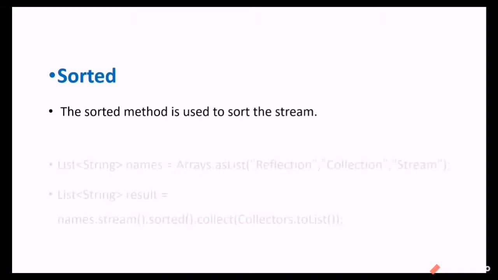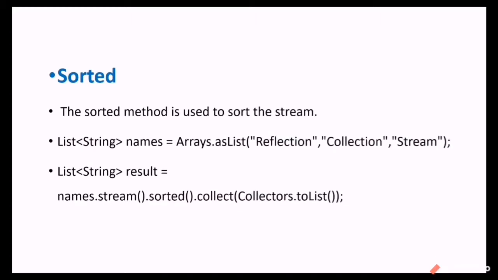Next, the sorted method. It is used to sort the stream. For example, we have taken one list and we call names.stream.sorted. This will be sorted in natural sorting order, that is, in ascending order, collecting it at the end.